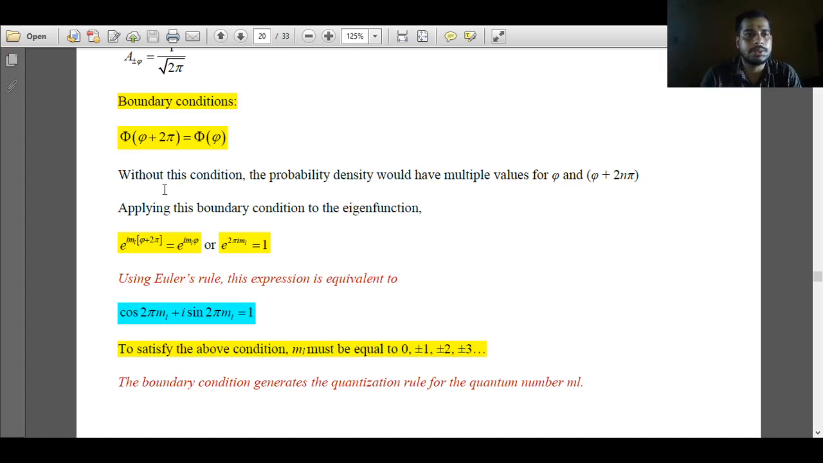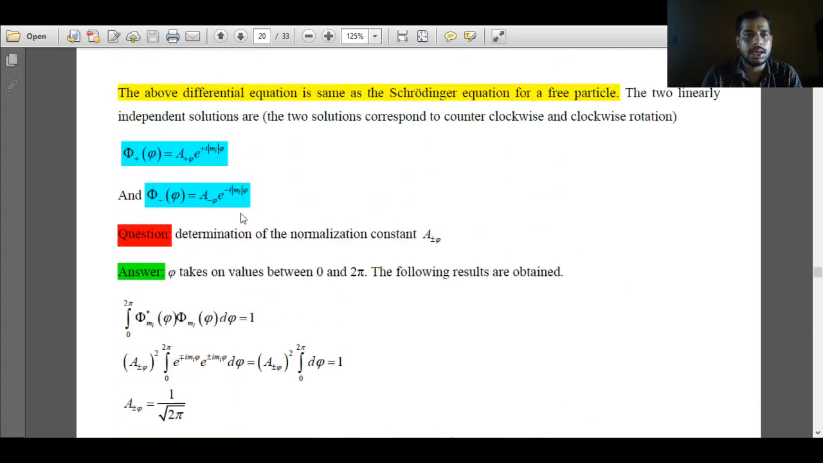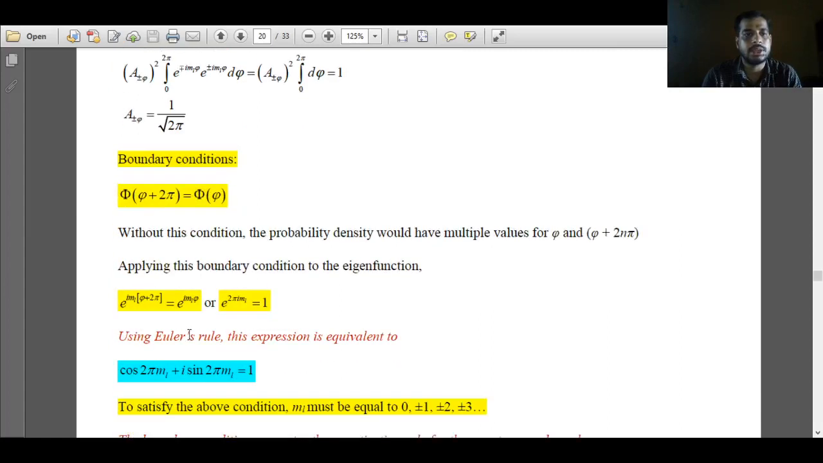Without this condition, the probability density will have multiple values for phi and phi plus 2n pi, where n is an integer. If we don't impose this boundary condition, we will have multiple probability densities for different values of phi, meaning phi and phi plus 2n pi. So imposing this boundary condition, that after a 2 pi angle the eigenfunction repeats itself, is very important. If we apply the boundary condition to the eigenfunction here, ignoring the normalization constant,